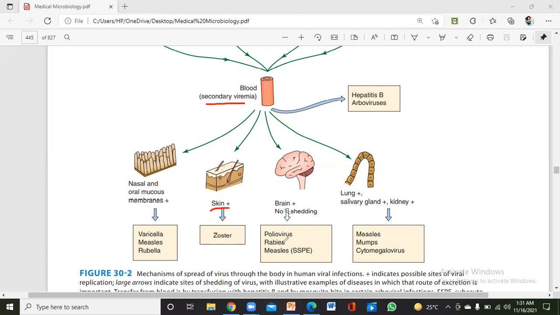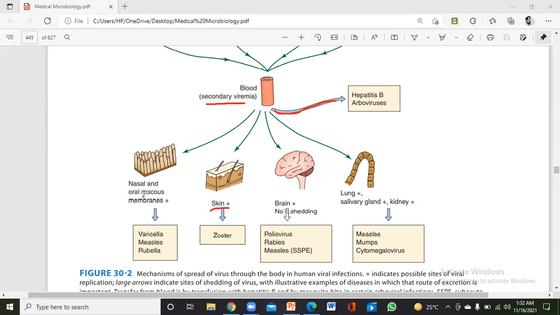If it is poliovirus, rabies, or measles virus, it can get access into the brain, okay? And if it is measles, mumps, and cytomegalovirus, it can get access to the lungs, salivary glands, and kidneys, okay? Here this means that in case of hepatitis virus or arbovirus, when there is secondary viremia, mainly when there is viremia, when that blood comes in contact with another person, he can also get the disease. So keep this thing in mind.